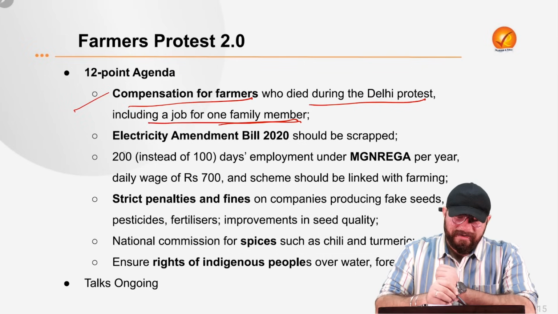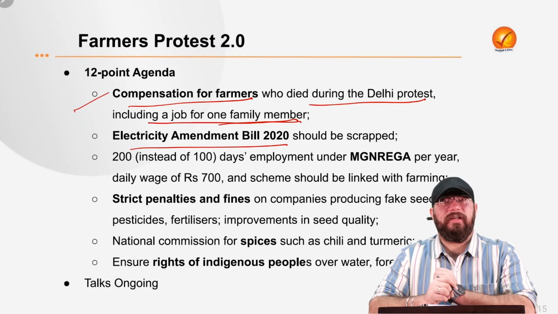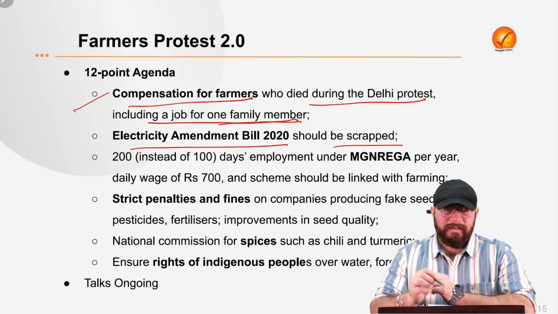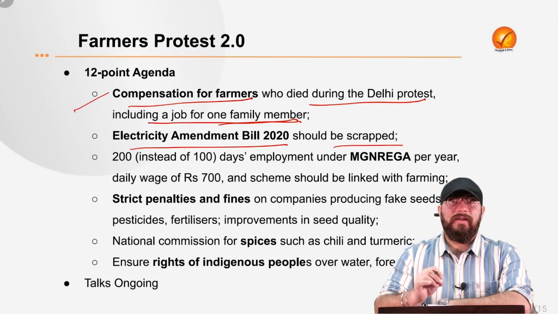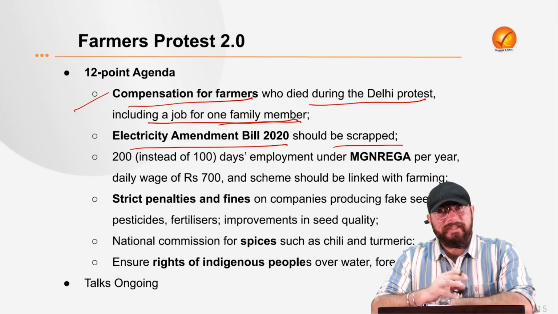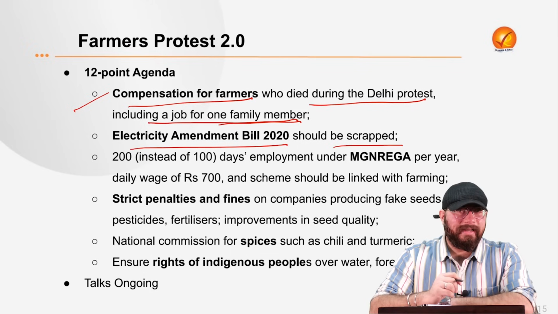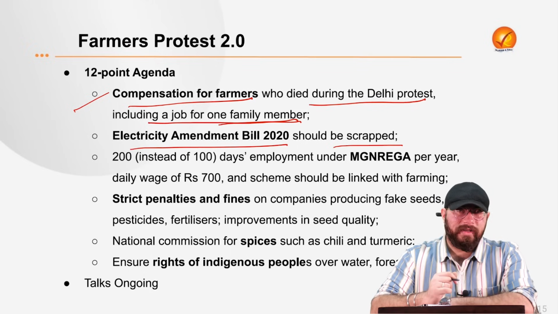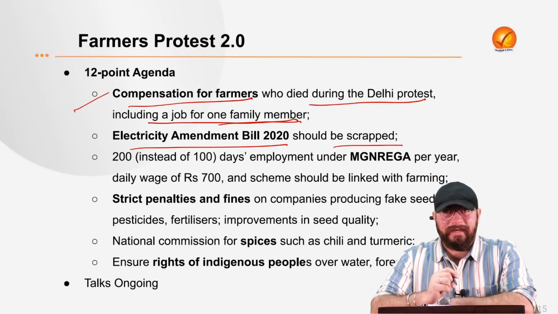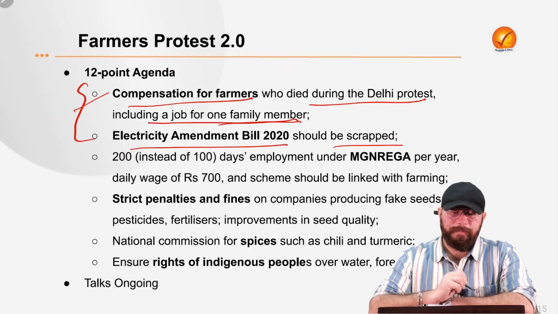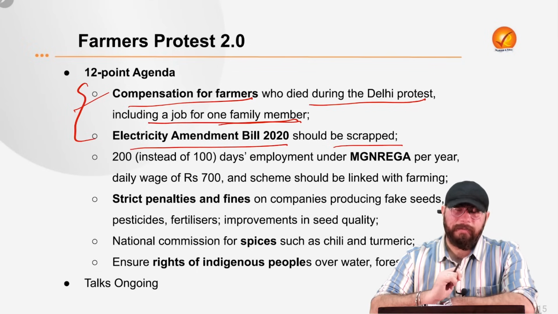Now one more thing is in relation to the Electricity Amendment Bill of 2020. Farmers are demanding that it should be scrapped. According to the farmers union, if this bill becomes an act, the free electricity which the farmers are getting will suffer in the long run or in the coming few years. Farmers might not enjoy the free electricity which they are enjoying right now. That is why they are saying that you should repeal or scrap this particular bill.